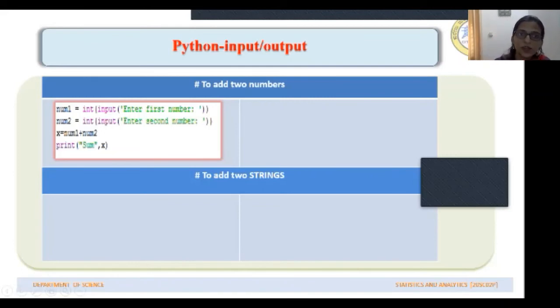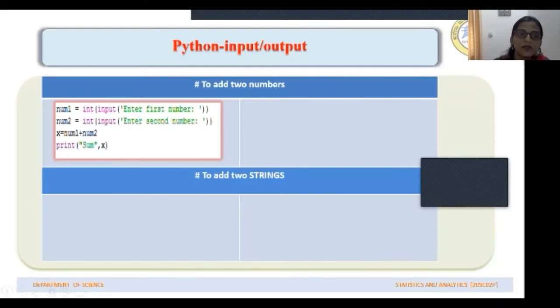So we are inputting a certain value to this variable, and we want the computer or Python to consider it as an integer so that the sum operation is performed. So we'll have to write int here. The value entered should be considered as integer type, so we have to insert int here. In the same way we should ask the user to input another number because we are adding two numbers.